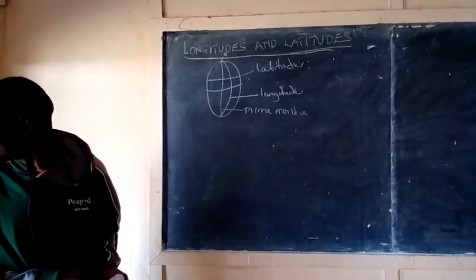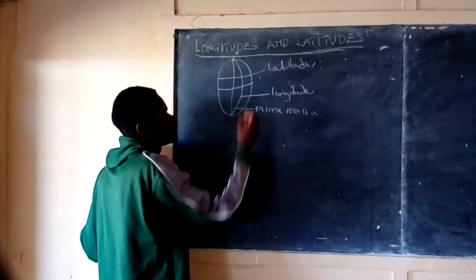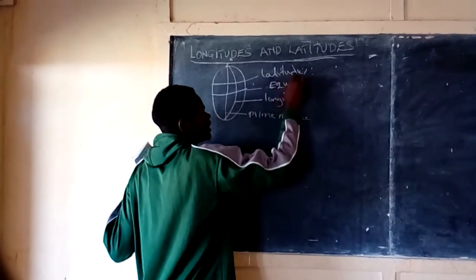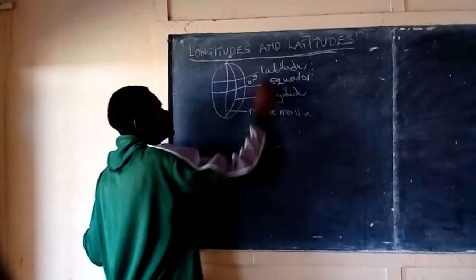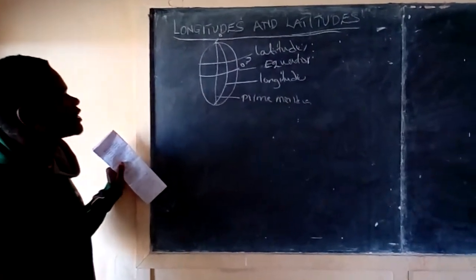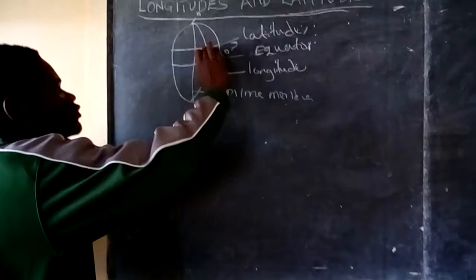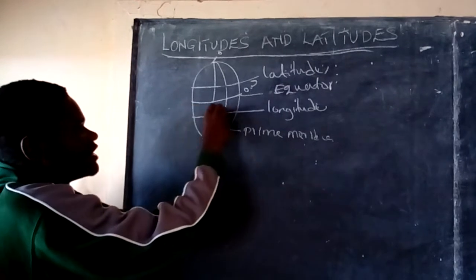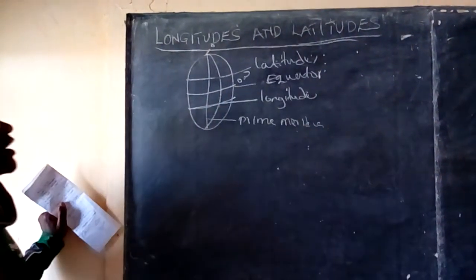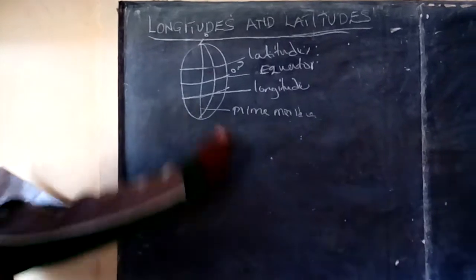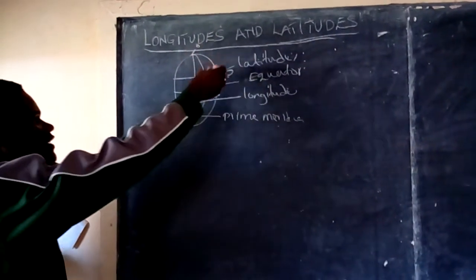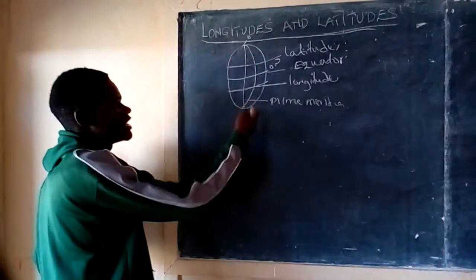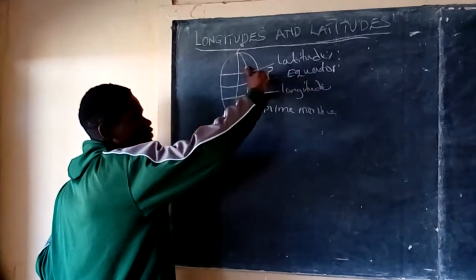Now the remaining longitudes are always marked west or east of the prime meridian. Then the main latitude is called the equator, and the equator is also 0 degrees. The remaining latitudes are marked north or south of the equator. Any latitude to the north is given in degrees north, and any latitude in the south is given in degrees south. Any longitude to the west is given in degrees west, and any longitude in the east is given in degrees east. In simple terms, these are the longitudes and latitudes.